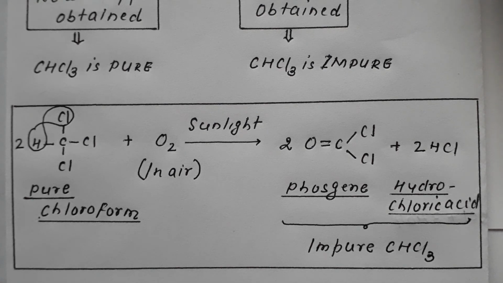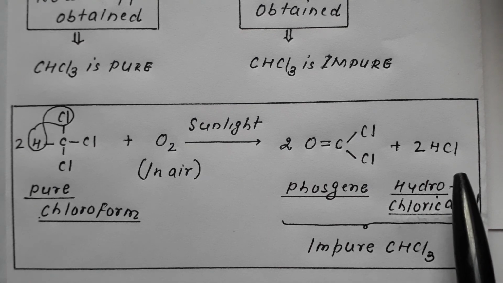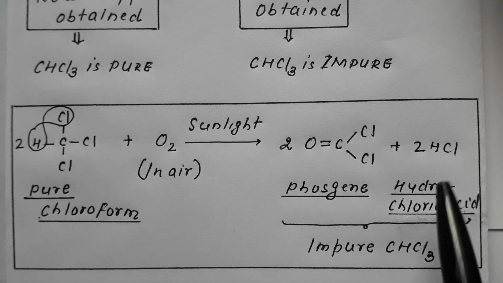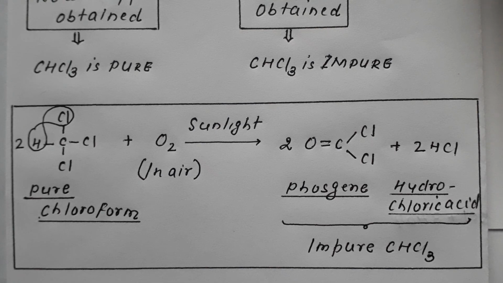So it shows that chloroform is impure if a white precipitate is obtained. Therefore before using chloroform, it is checked using AgNO3 for presence of impurity. So it is first checked and then used.